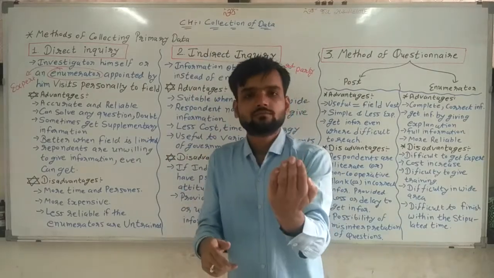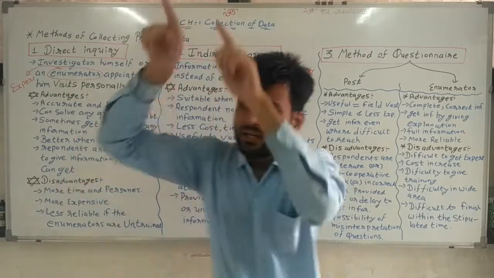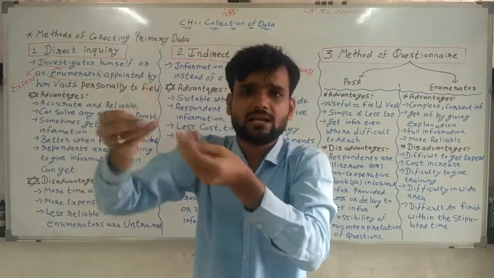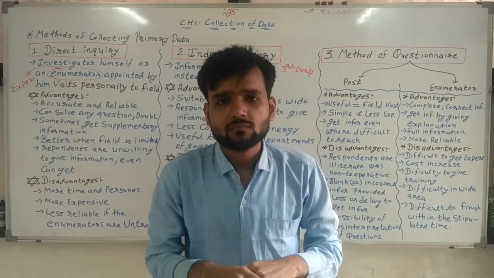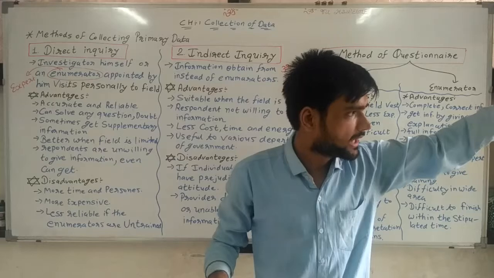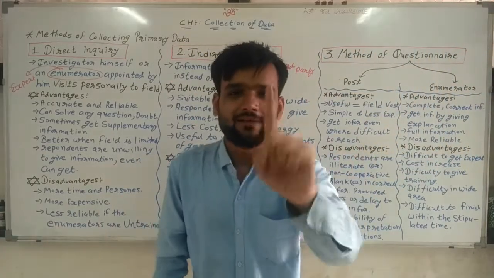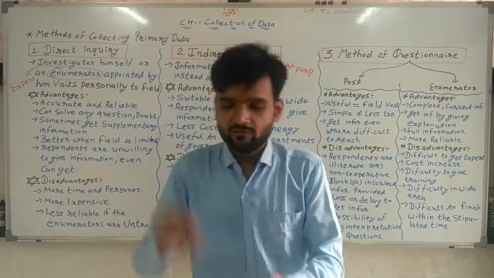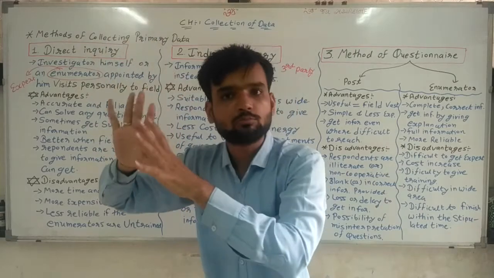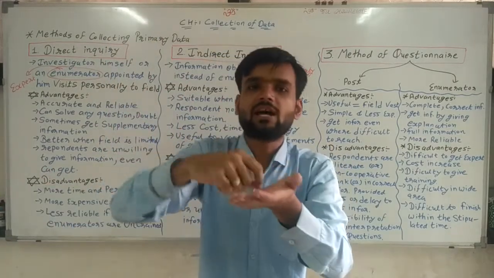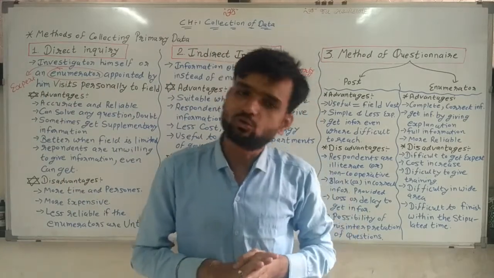That questionnaire by post we are sending to a particular person. That person gives answers and sends them back to us. So it becomes very easy to collect data when we are sending it by post to a person's home, and from home they write answers and send back to us.